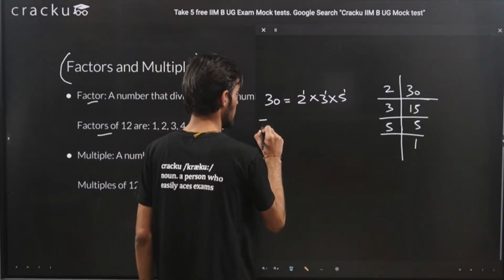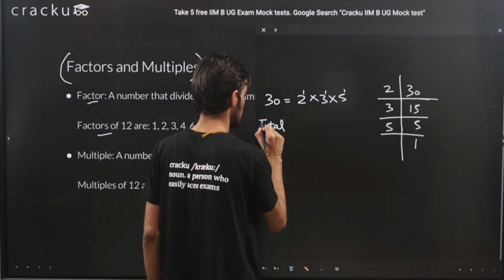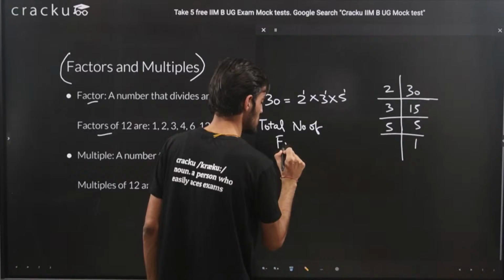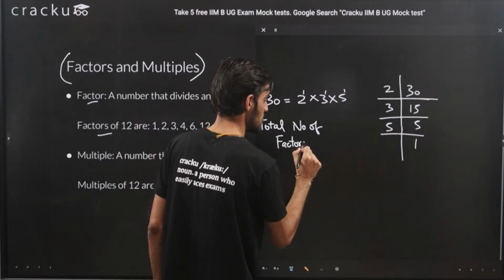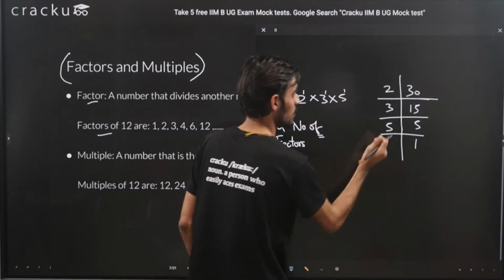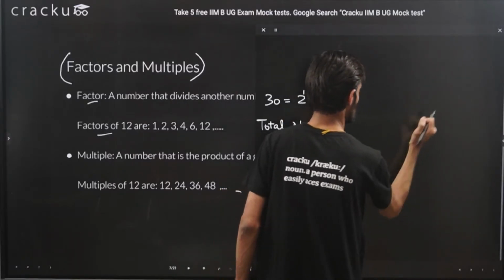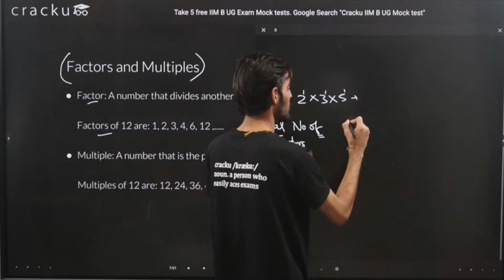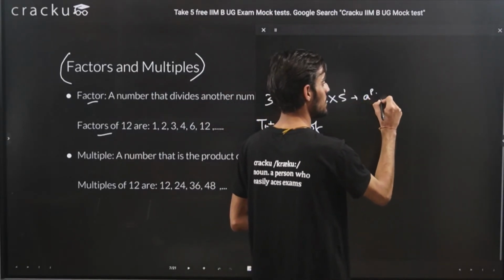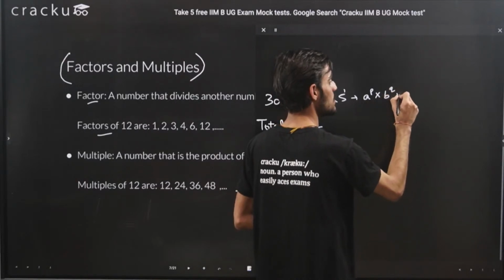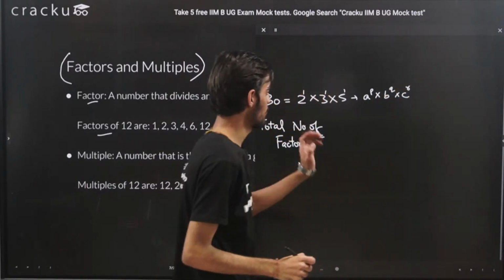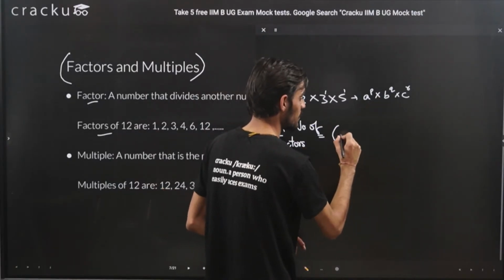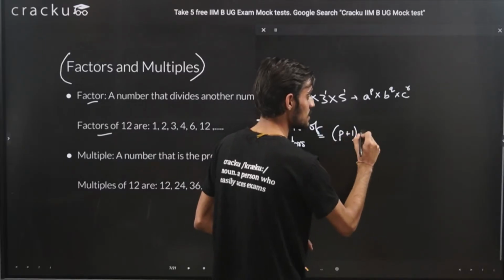To get the value of the total number of factors, what we will be doing is, the total number of factors will be equal to, just add 1 to the powers. For example, let's say this is of the form a raised to the power p, b raised to the power q, c raised to the power r. If we need to calculate the total number of factors, we just need to add 1 to the powers.